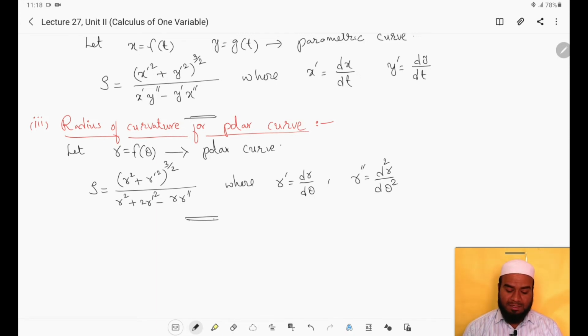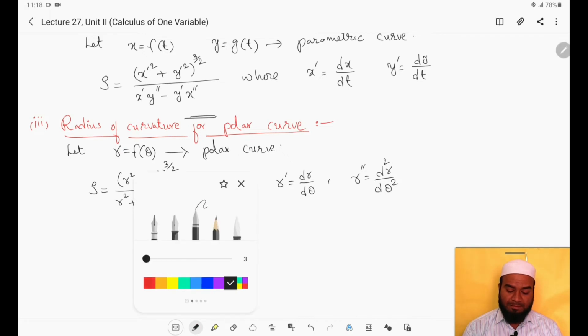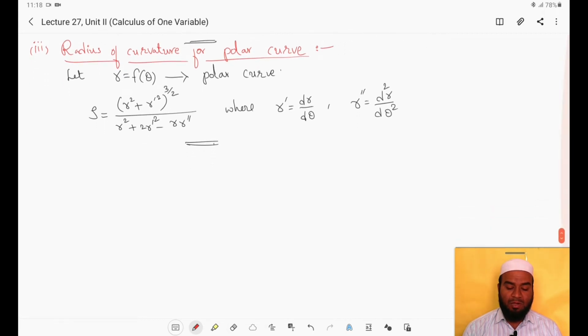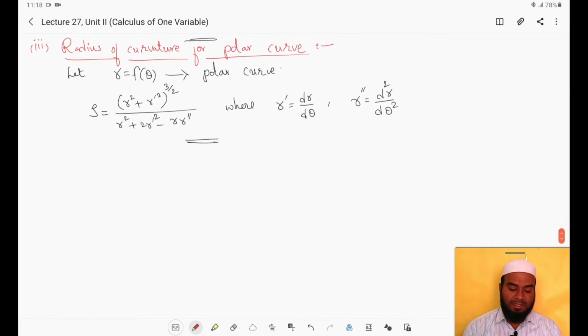Next, the fourth one is radius of curvature at origin, right? So instead of giving any point, if origin is given, if you are asked to find the radius of curvature at origin, then what are you supposed to do? So radius of curvature at origin,